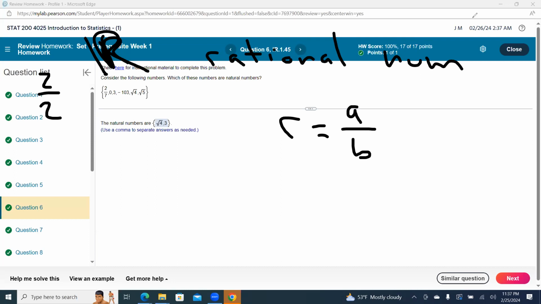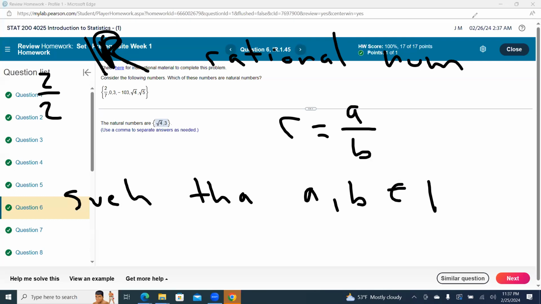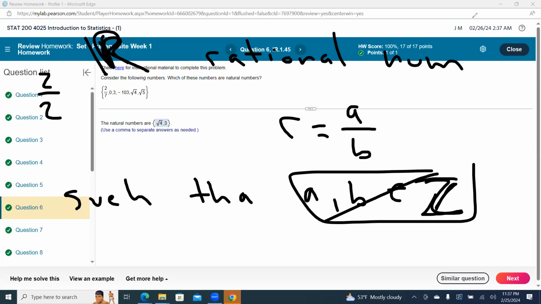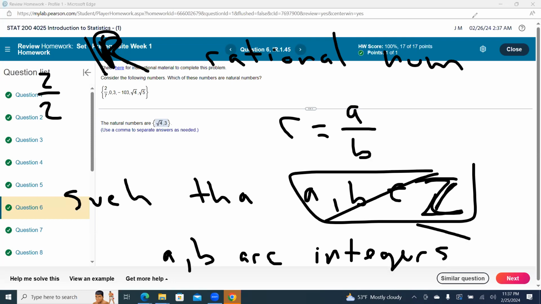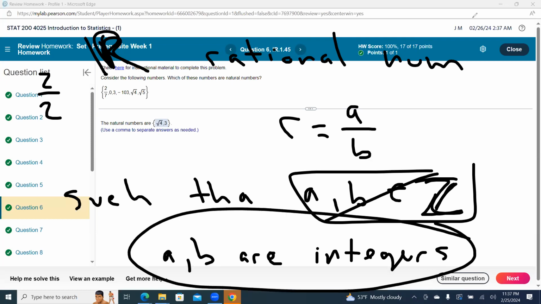Such that A, comma, B, and I think Z is the integers, but I have to review. Anyway, please ignore this notation, but A and B are integers.